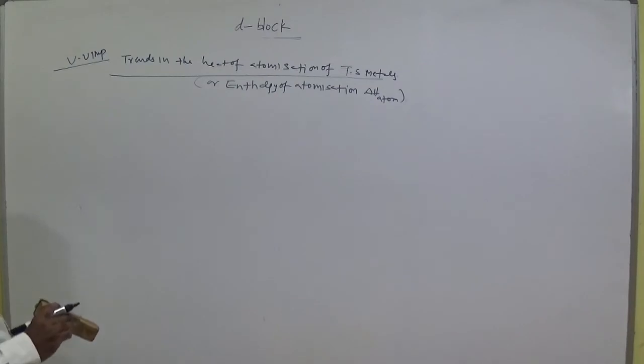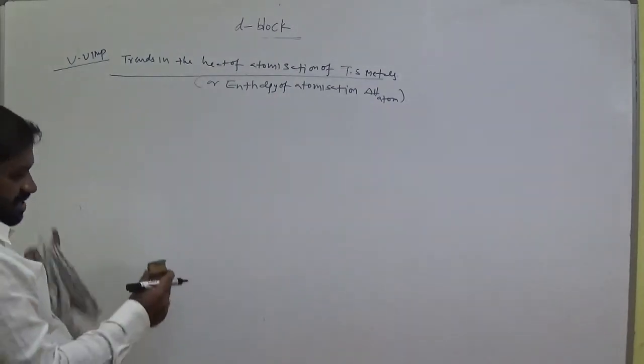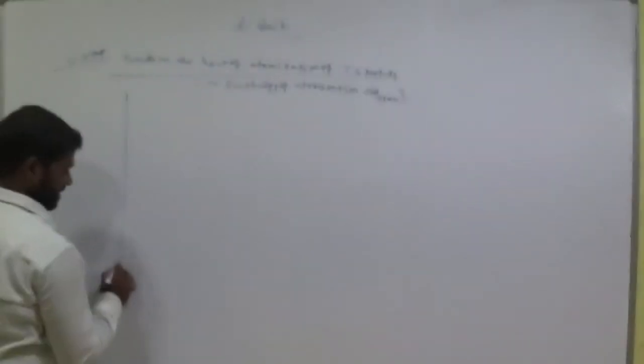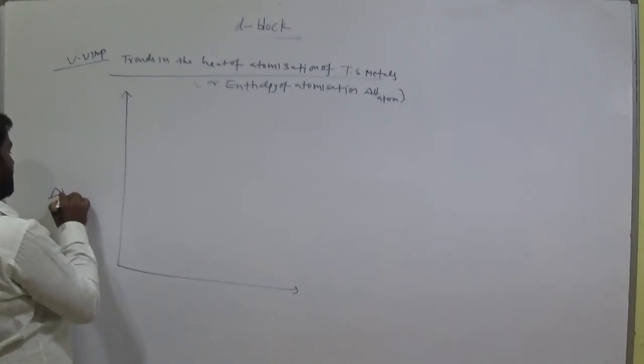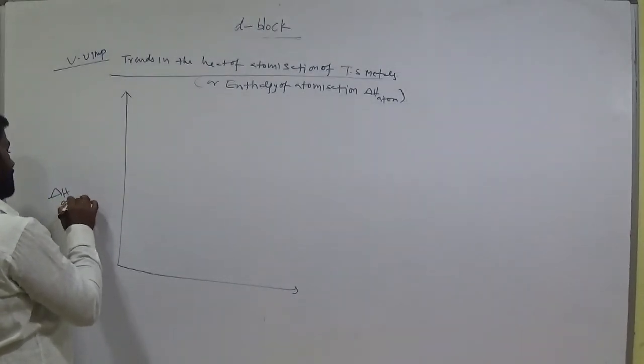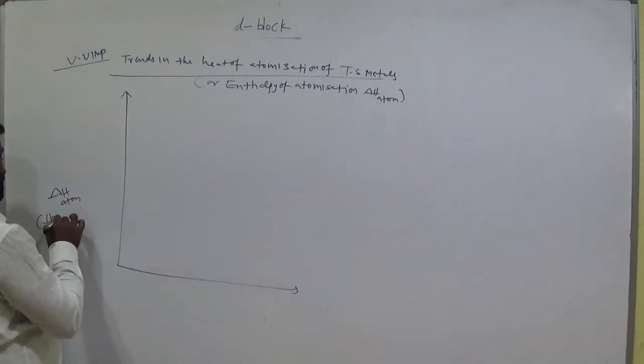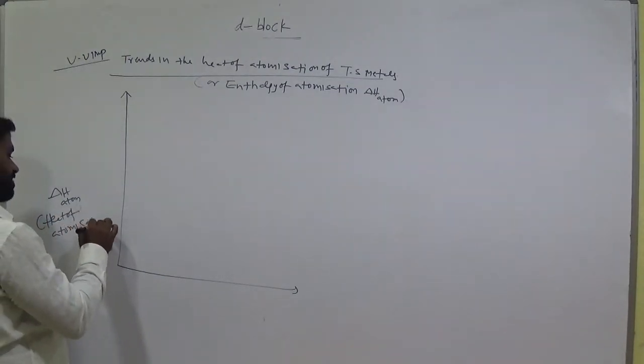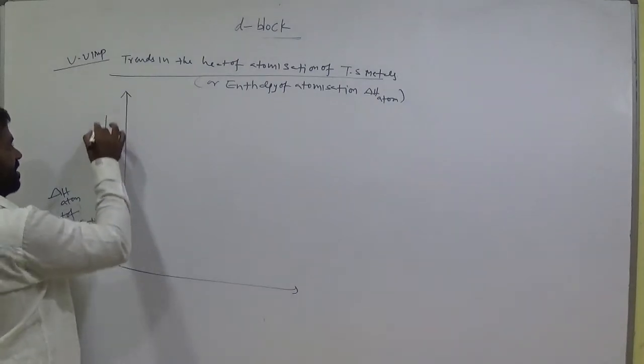So the graphical representation is the same here, like in the melting point graph. The same graph here also we denote. This is delta H atom, that means heat of atomization, increasing order.